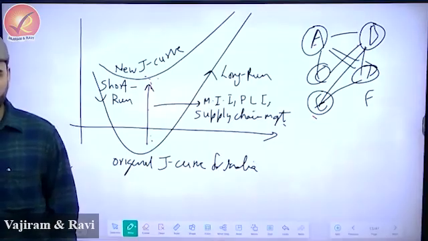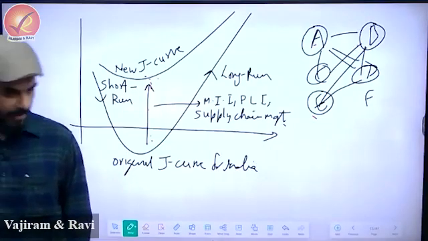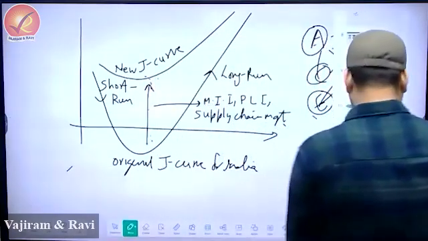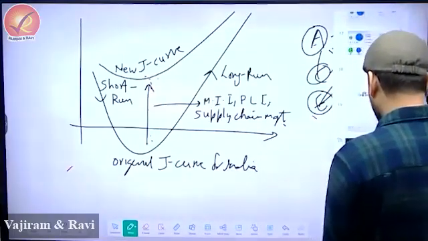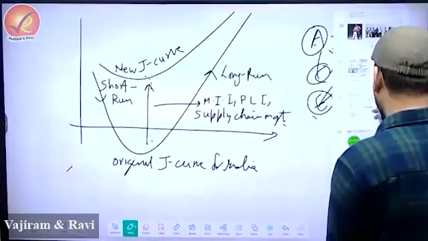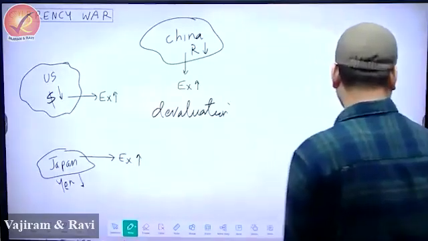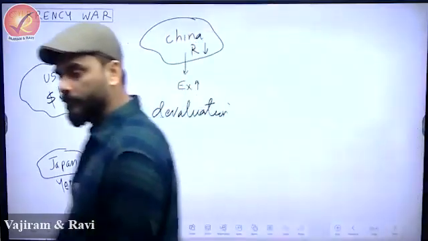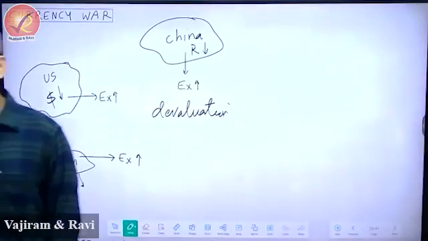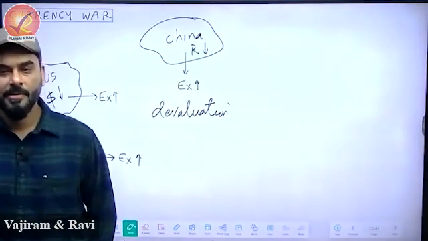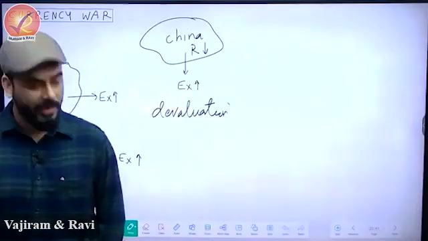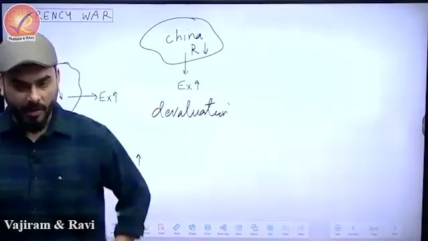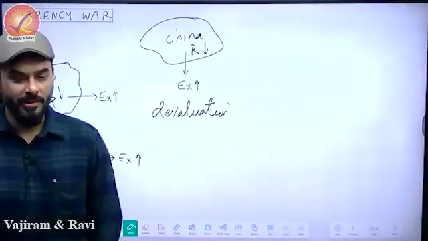It is happening mainly because of programs like Make in India, PLI, supply chain management, and so on and so on.